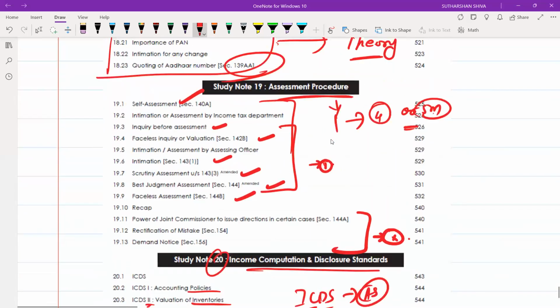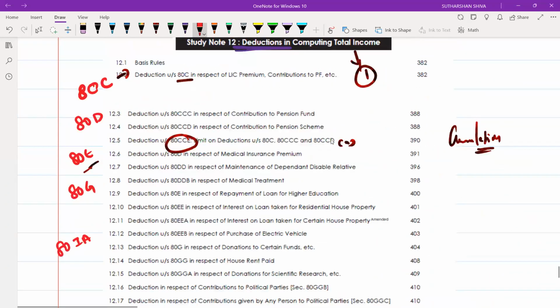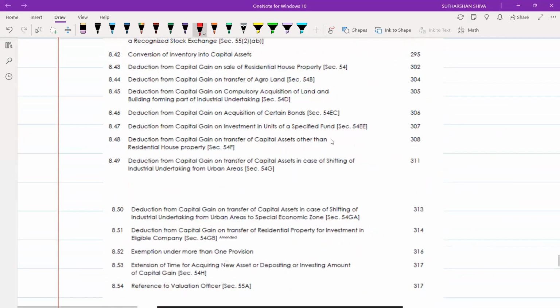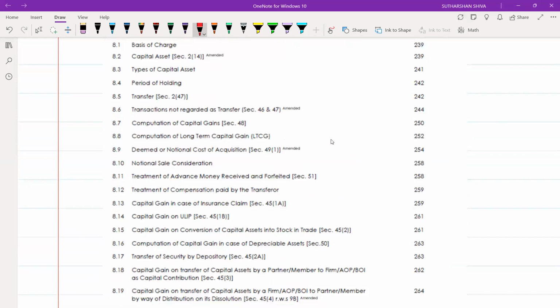After that, finally, we'll come to capital gain. At last only we'll come to capital gain. Under capital gain, we will first see what is transfer, what is capital asset, and what are the types of capital asset. Then only you will be able to remember the capital gain chapter. And transactions not regarded as transfer.